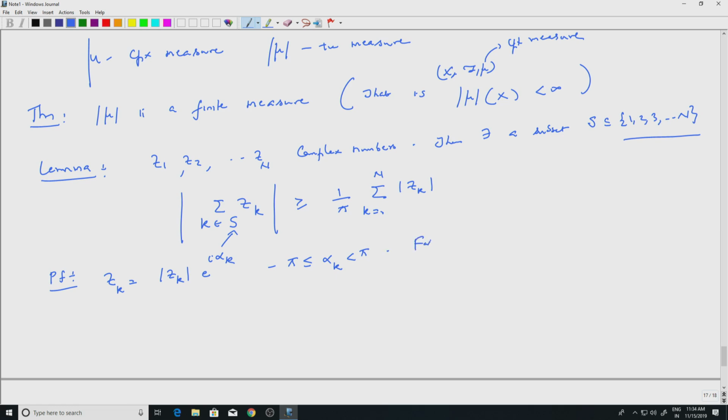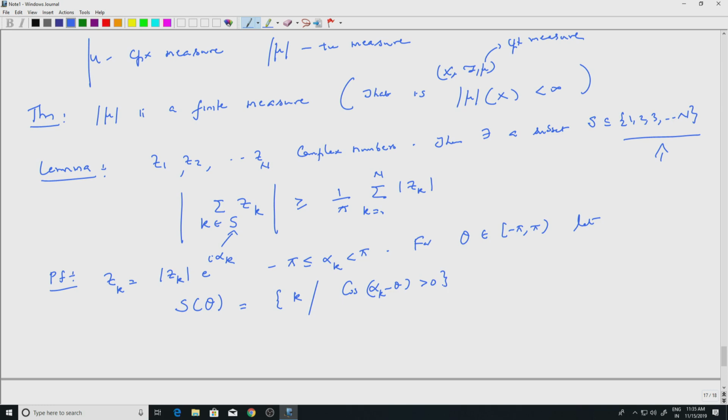For theta in minus pi to pi, define S theta. So S theta is going to be a subset of 1 up to N. So this is all k such that cos of alpha k minus theta is positive.